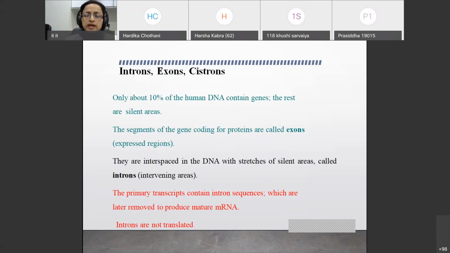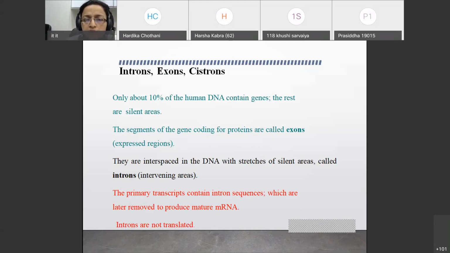mutations. Now coming to the introns, exons, and cistron. Now remember, these terminologies will be used for the further part of the lecture, that is replication. But here just remember, at that particular moment, I will not explain the things again.